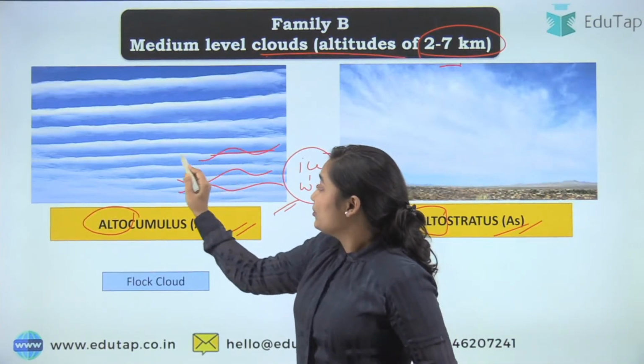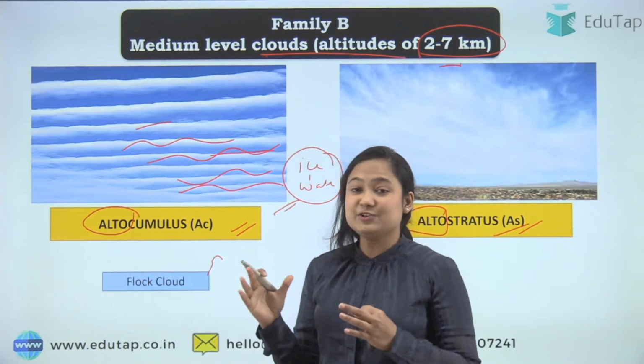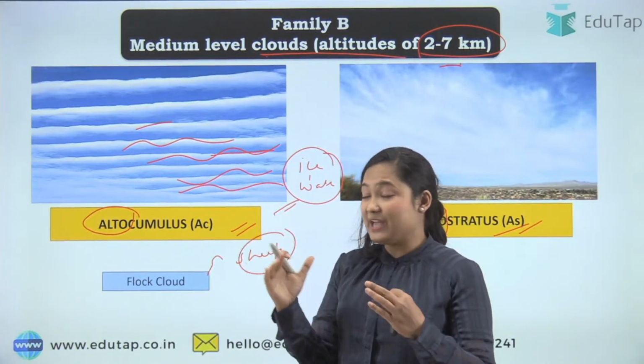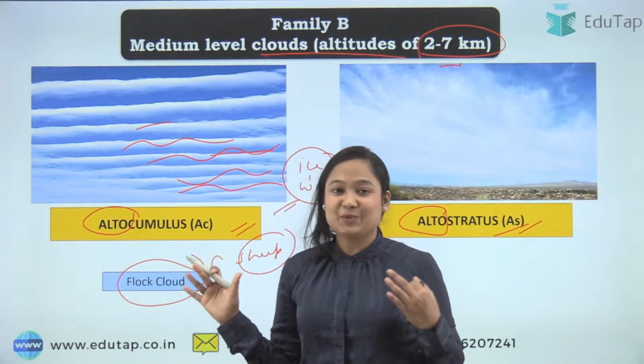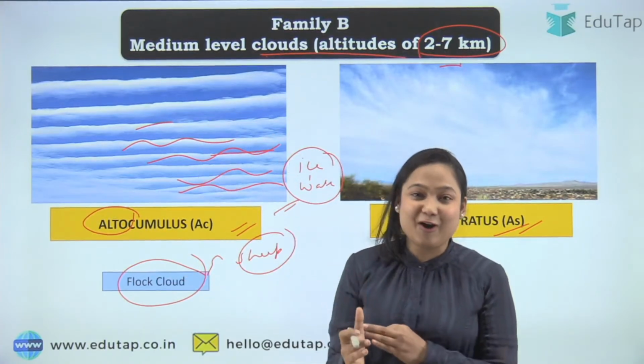Again, what do these clouds look like? These are like the flock or the cotton you see on sheep. So this looks like the back of a sheep, that's why we call it a flock cloud. Cotton candy, a cotton-like appearance it gives, that's why we call it a flock cloud.